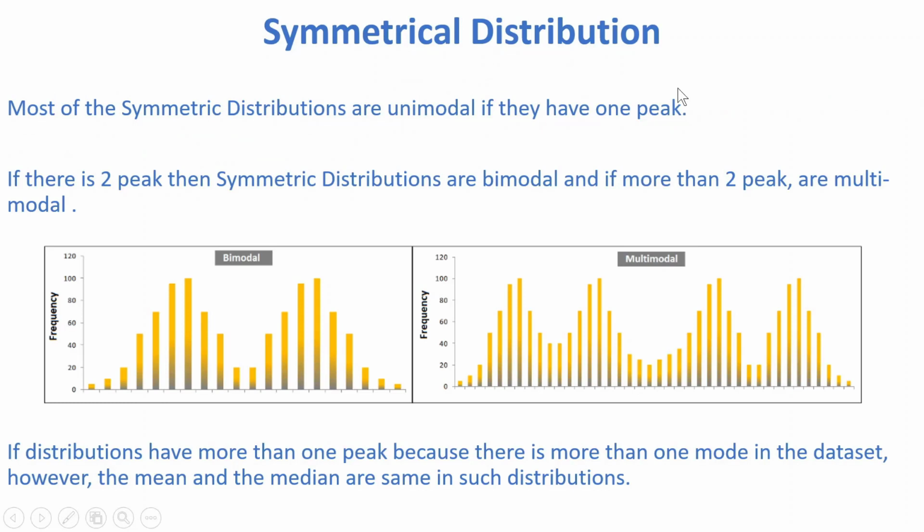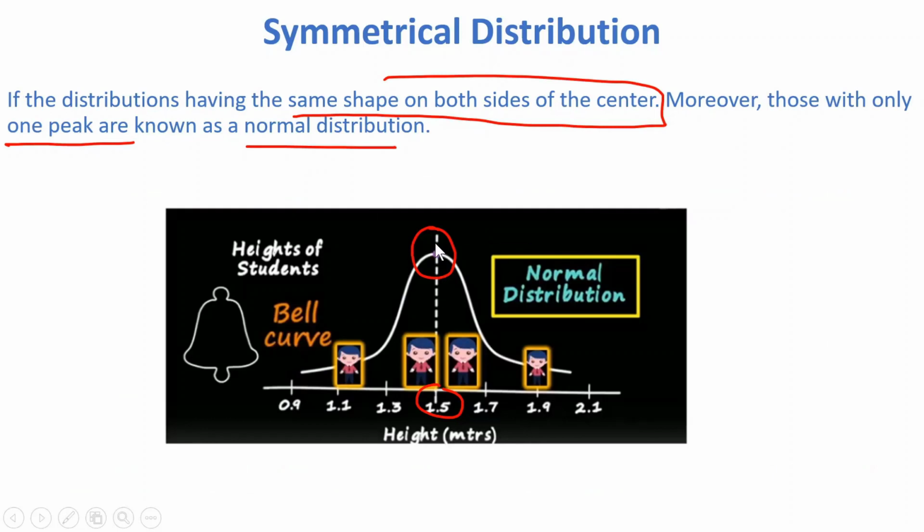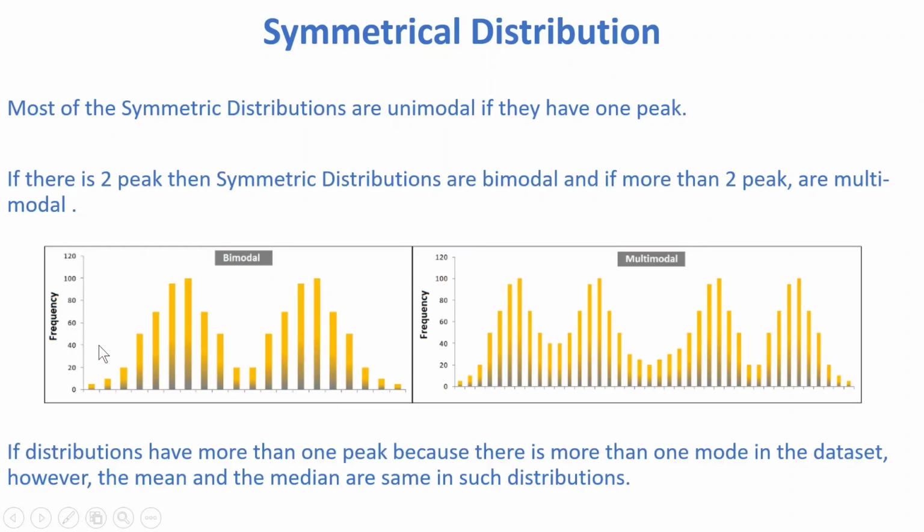Now let's discuss some other symmetrical distributions. Most symmetrical distributions are unimodal if they have one peak. As we discussed in the previous example, we have only one peak, so this type of model is called a normal distribution. But there are some cases where a symmetrical distribution can also have more than one peak, like this. In this example, you can see that we have two peaks. It means this is called bimodal, and here we have many peaks, like 1, 2, 3, 4. This is also called multimodal.